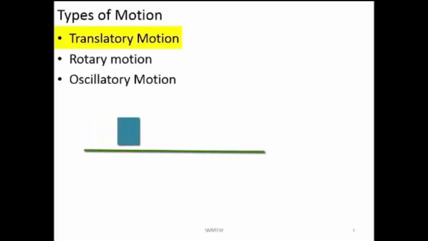Now here we are mainly worried about the systems which are having some movement. That is what we are mainly worried about here. So what are the different types of motions that are generally possible? The first one is a translatory motion, that is a movement along a straight line.